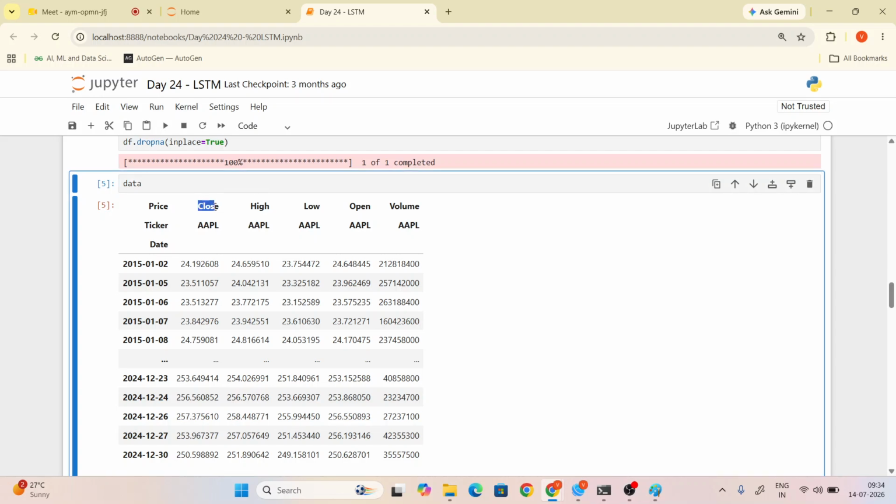Now just imagine you are manufacturing Apple mobile phones. This is our close price, this is our high price, this is our low price, this is the open price, and this is the volume.